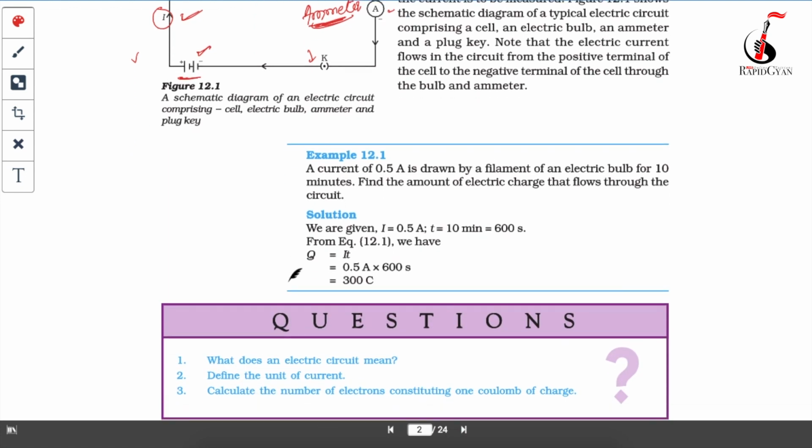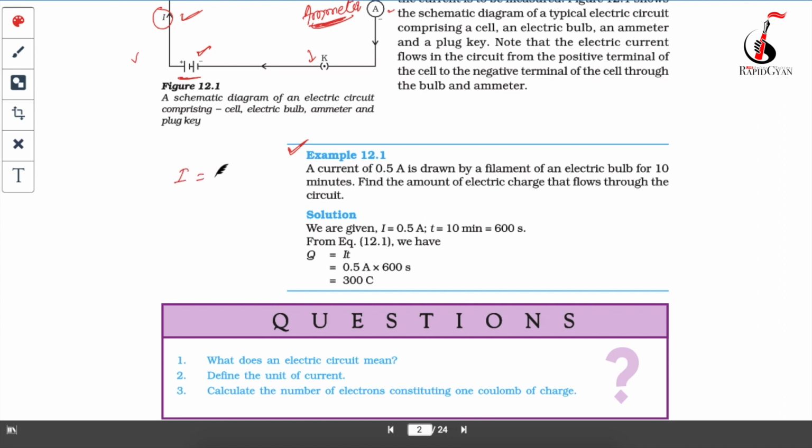So now let's solve this example. I have told you in my other videos also that whenever you solve any numerical, whether in physics, maths or chemistry, first read the question very carefully. Second, write down what is given in the question. This question says a current of 0.5 ampere, so the value of current is given.